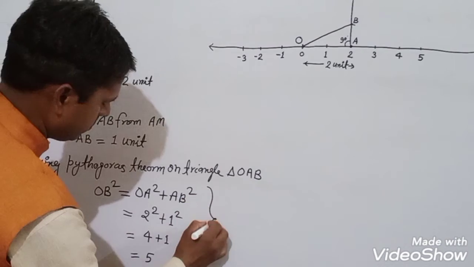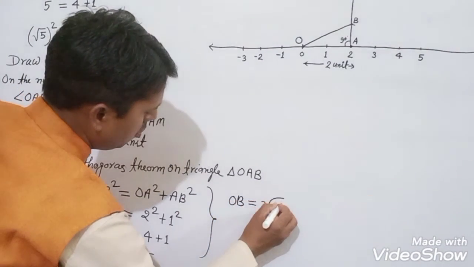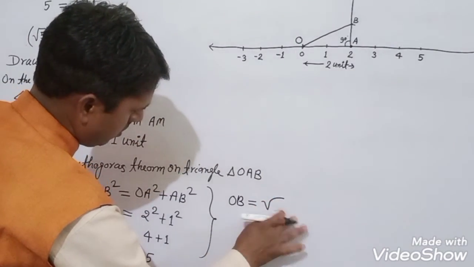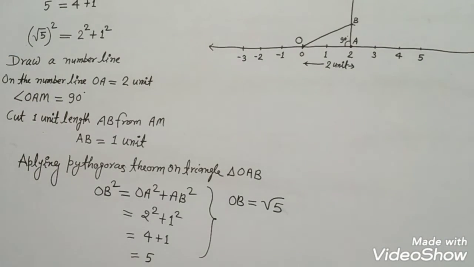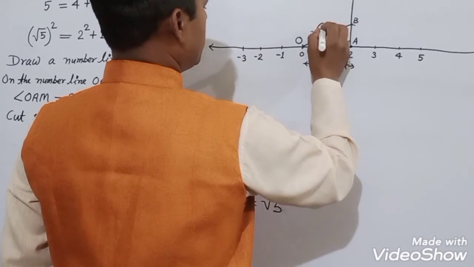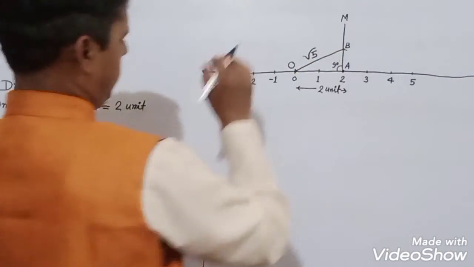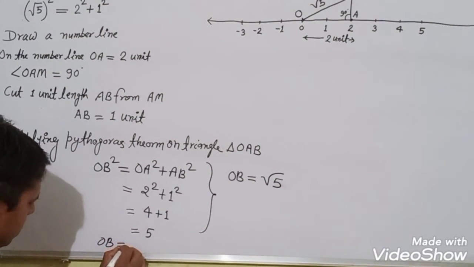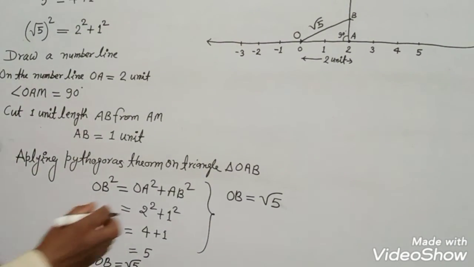Then OB will be equal to square root of 5. This distance OB is equal to square root of 5 unit.